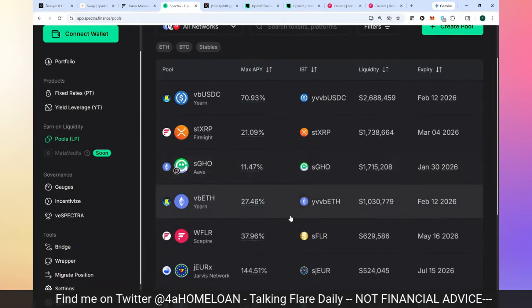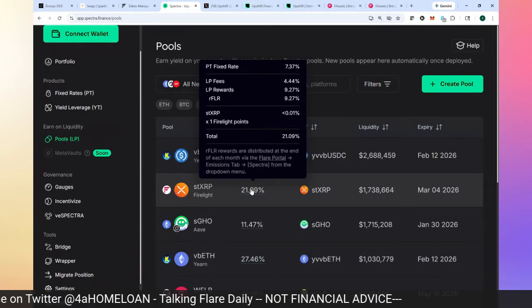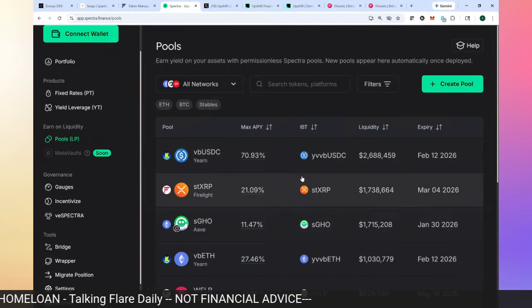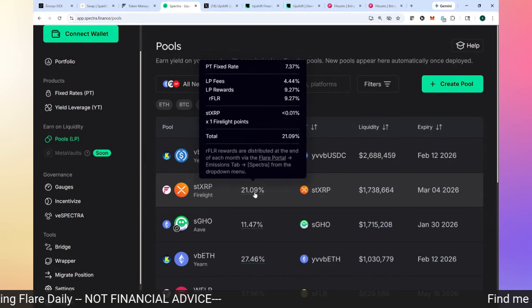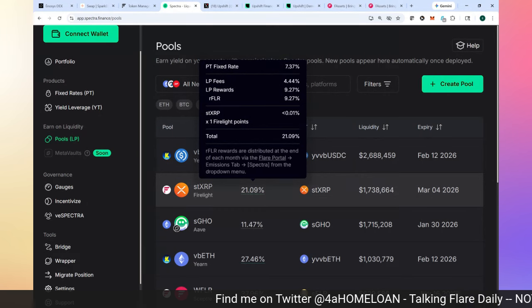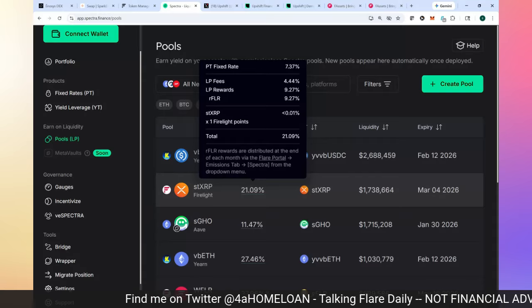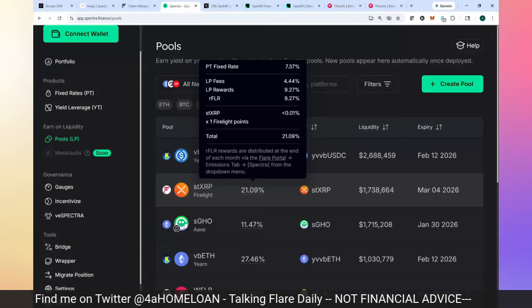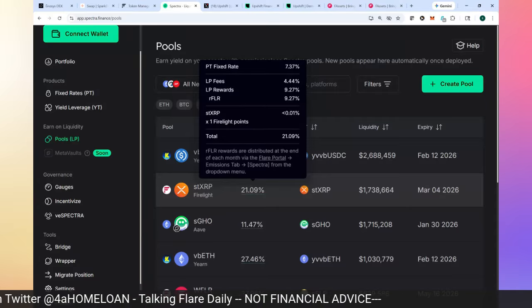What I'm doing right now is I'm pushing most of my FXRP over here into Spectra. And why am I doing that? Because it's paying 21.09% interest. 7% of that is PT fixed rate, and then 9.27% of that is RFLR rewards.